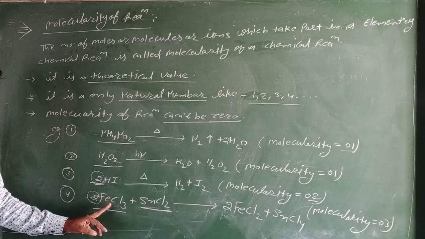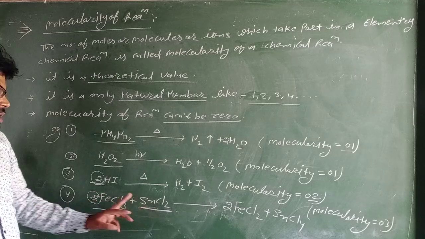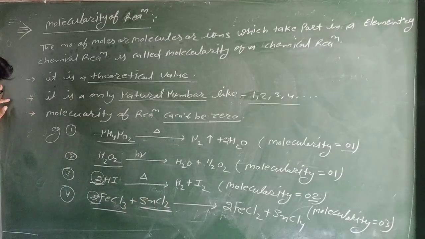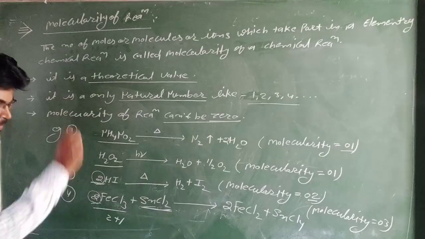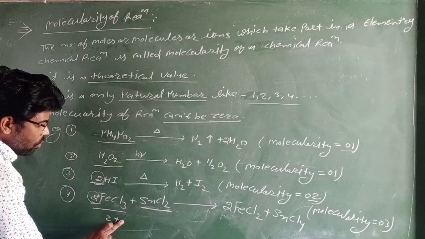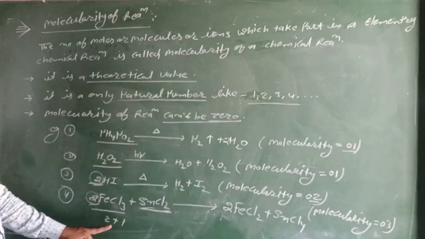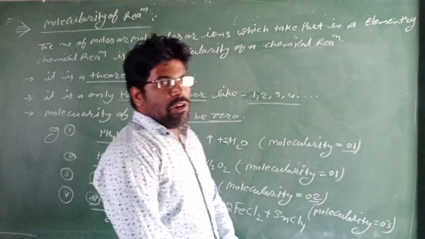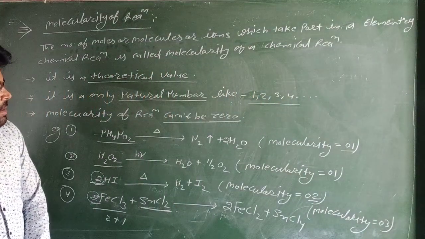In this reaction, 2 FeCl3 plus SnCl2, 2 FeCl3 molecules and 1 SnCl2 molecule, means 2 plus 1, a total of 3 molecules take part in the chemical reaction. So the molecularity of the chemical reaction is 3.